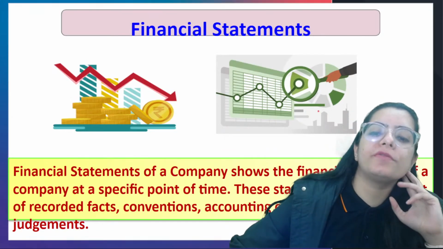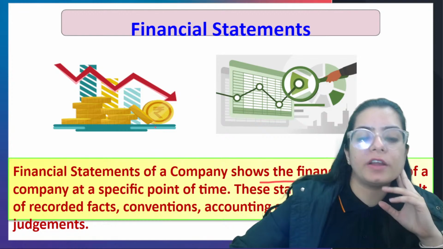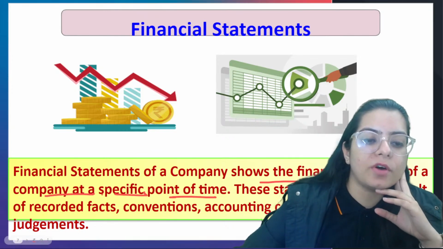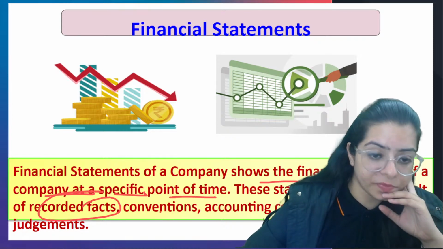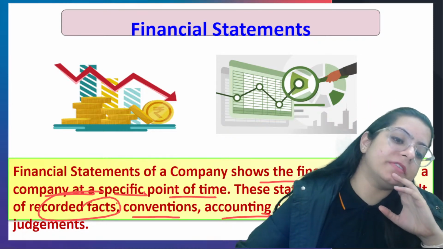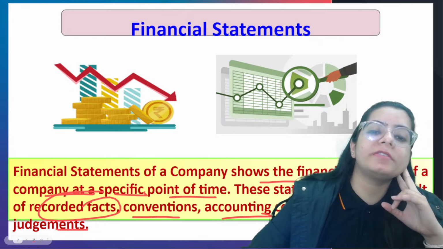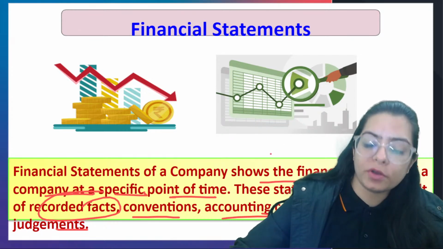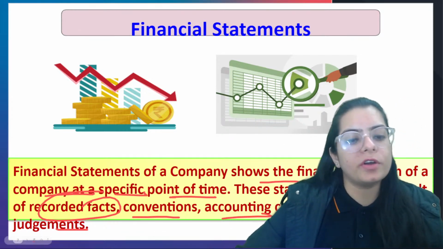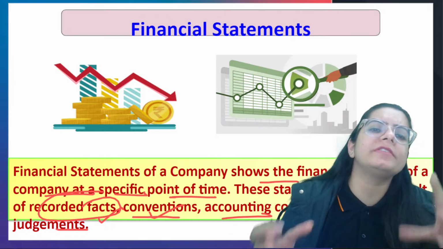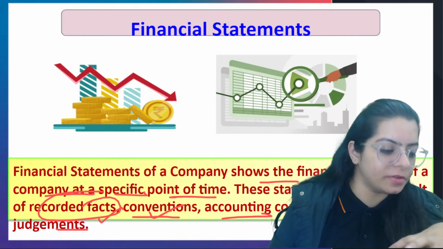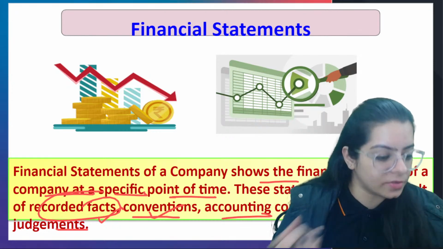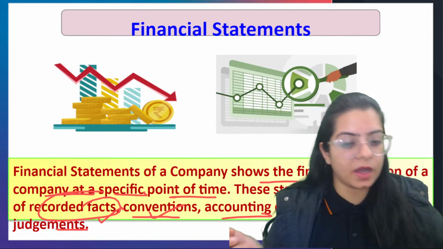So financial statements of a company show the financial position of the company at a specific point of time. These statements are the result of recorded facts, conventions, accounting concepts, and personal judgments. Of course, financial statements are the end results, the end points. Whatever you have done in the whole year, we are going to come to an end point. That is the financial statement.